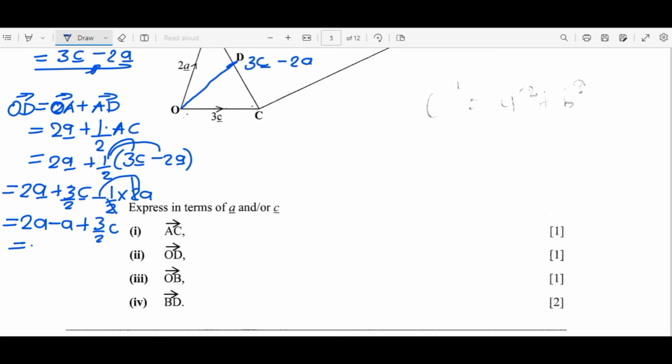So 2A minus A is just A plus 3 over 2 vector C. That's our final answer. What of OB?